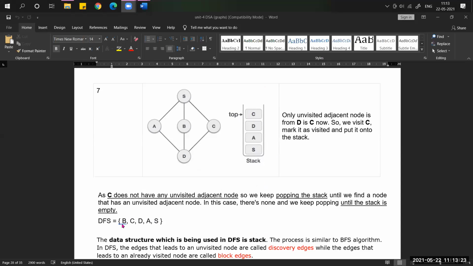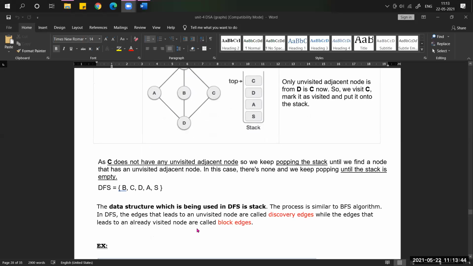This is the order and this is the output of the DFS: D, C, D, A, S. So this is the output of the DFS for this graph, for this undirected graph. Okay, so like this the DFS, depth first search, will be executed here.